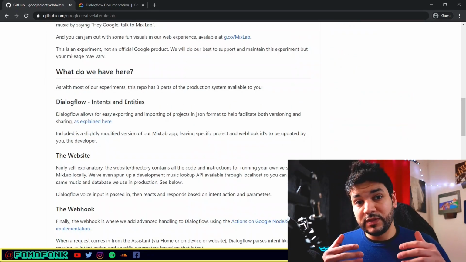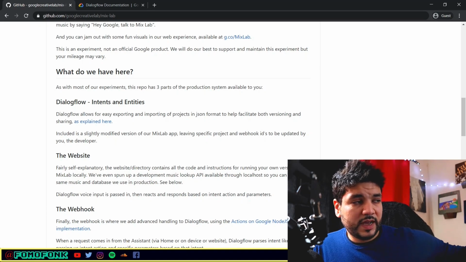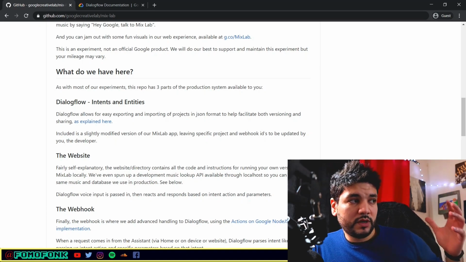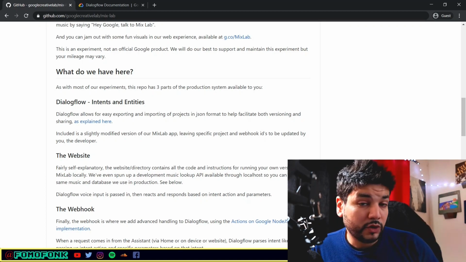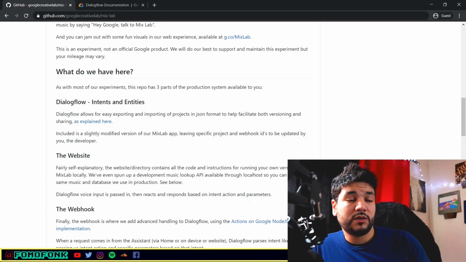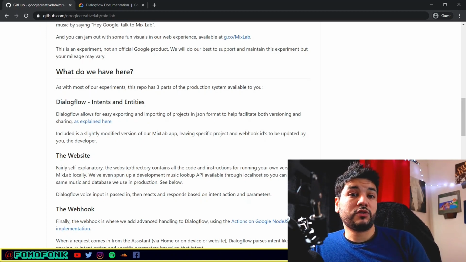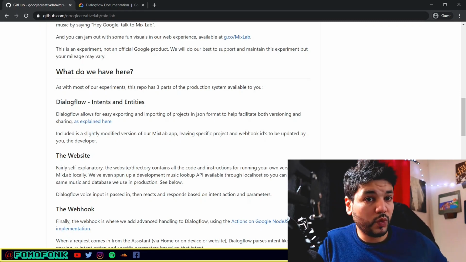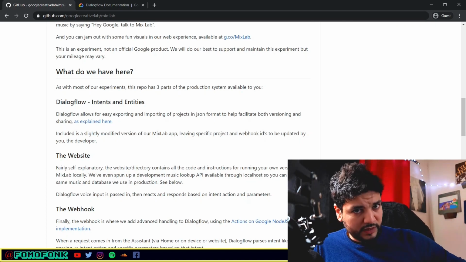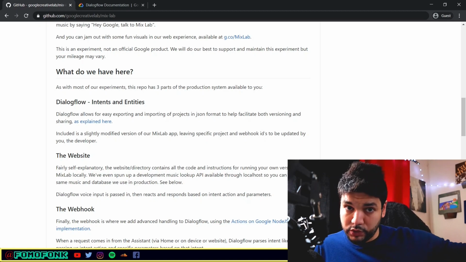For the purposes of this episode, we're not going to deploy this. It has way too many components going on. It's going to take forever. You need a Node.js server setup. You need to set up your webhooks to communicate with Dialogflow. You need to train Dialogflow, the AI behind that, to understand whatever we want it to understand. In today's episode, we're just going to use the app. We're not going to deploy this project.